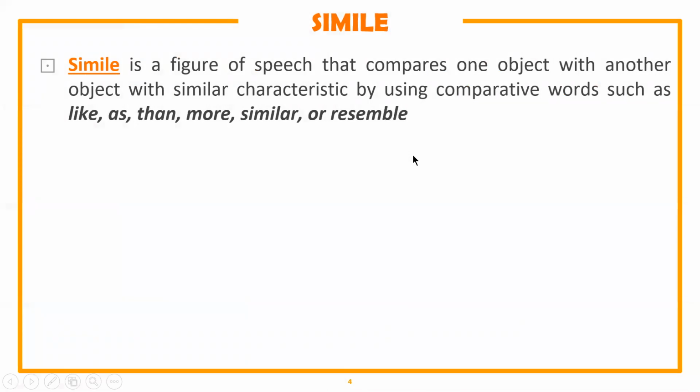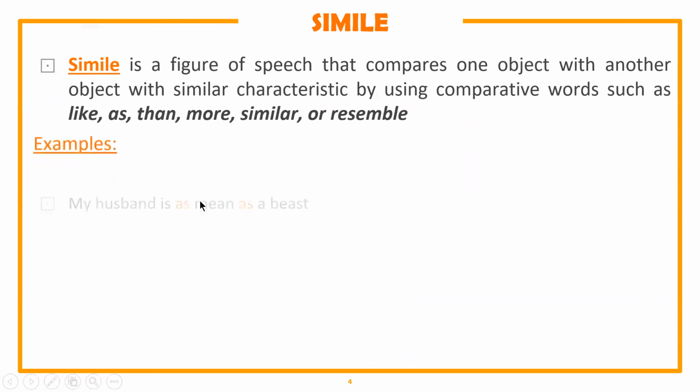Now let's move on to simile. Simile is more or less similar to metaphor, but rather than using to be, it uses comparative words to compare one object with another object with the same characteristic, of course, using comparative words such as like, as, than, more, similar, or resemble.